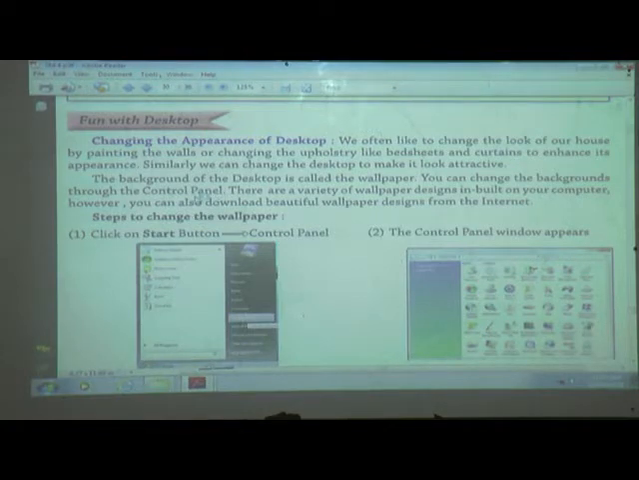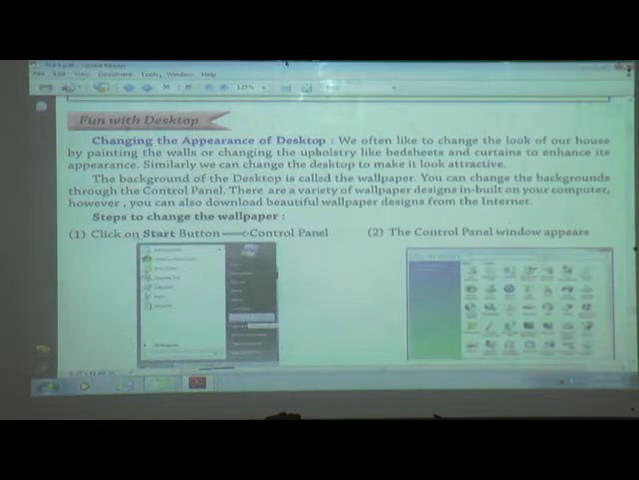Now where is the control panel? We will see here. There are various wallpaper designs inbuilt on your computer. However, you can also download beautiful wallpaper designs from the internet. You can see your father's or mother's mobile having a wallpaper, right? When we unlock the mobile, you can see your photo, or your father's or mother's photo, on that mobile screen. Same like that in the computer also. When we start the computer, we can change the background of the desktop. Why? To make it look attractive.